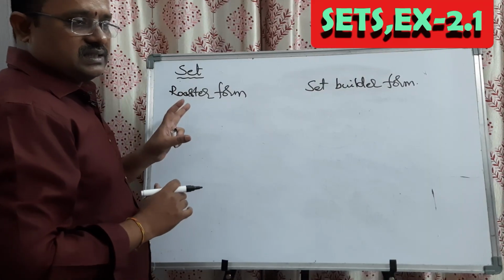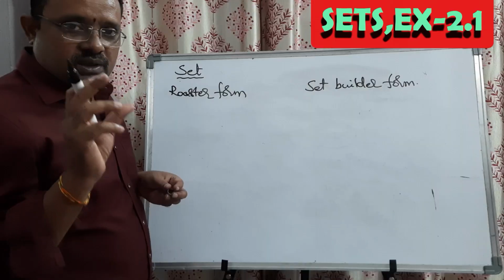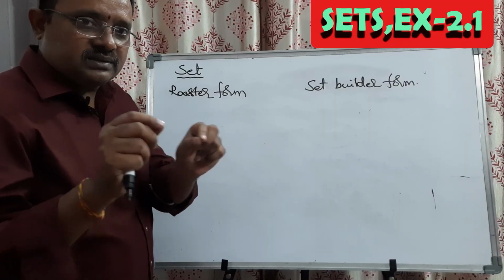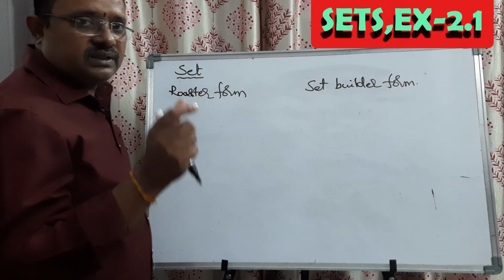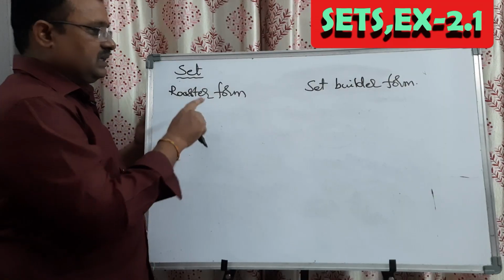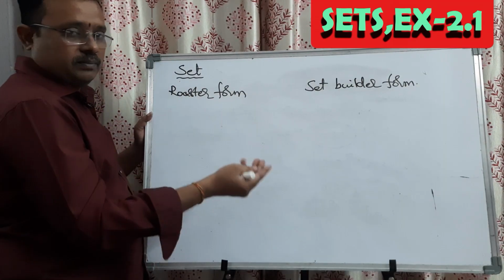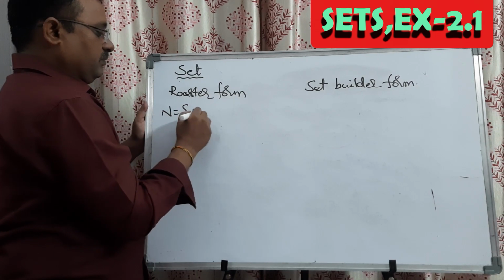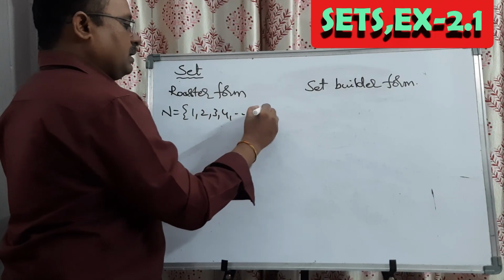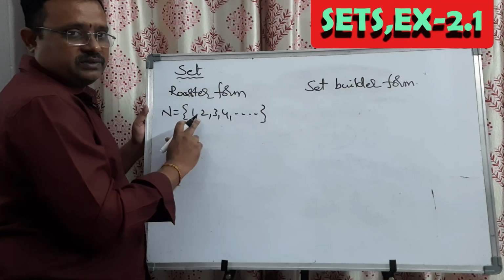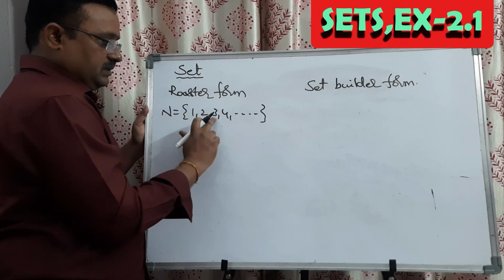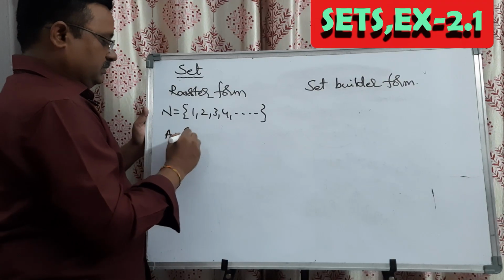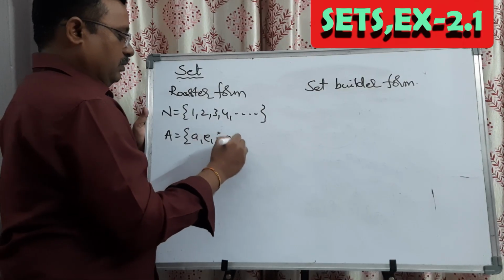What is the roster form? In the roster form, the set contains the elements directly in it. You can see the elements directly in the set. That type of representation is called roster form. In the previous example I wrote, those are all roster form. For example, N equals the set of 1, 2, 3, 4, and so on. This is the natural number set. You can see the elements, first element, second, third, fourth. This is called roster form. Next, A is equal to the set of a, e, i, o, u.